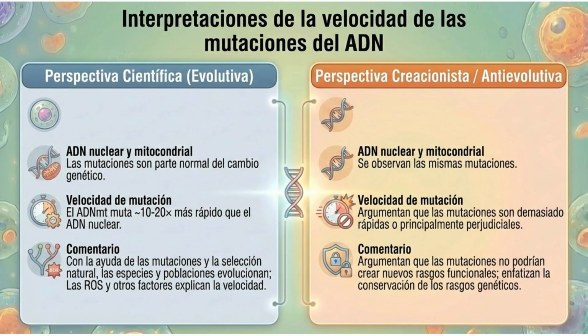Continuing with the interpretations of mutation speed, the scientific view explains that mutations and natural selection drive species evolution, with ROS and other factors explaining the speed. The anti-evolutionary view argues that mutations cannot create new functional traits.